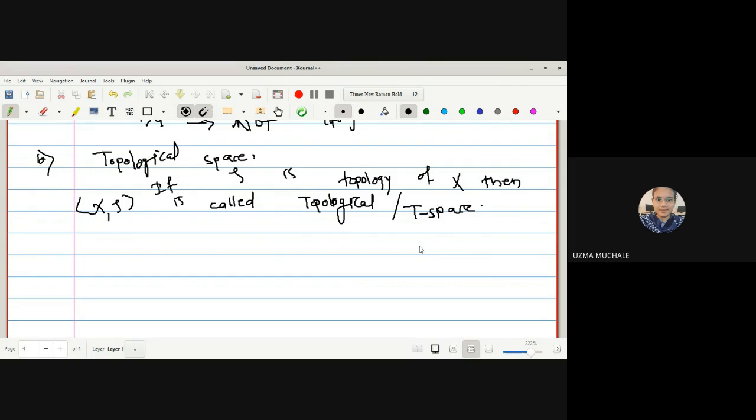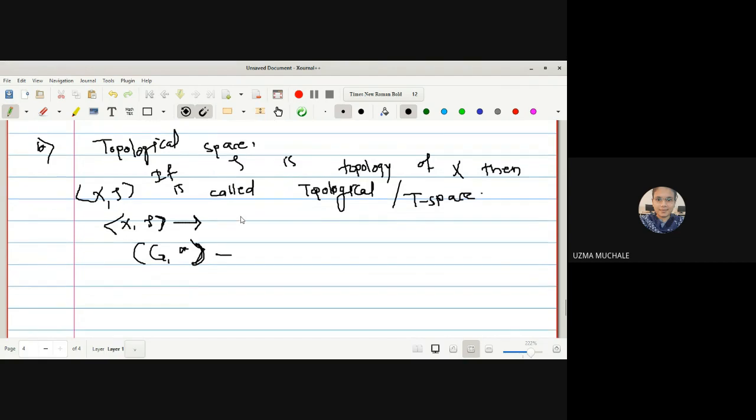The notation is (X, tau), just like (G, star) is a group. Here tau is a topology and X is any non-empty set. If tau satisfies all the four conditions, then we say that (X, tau) is a T space.